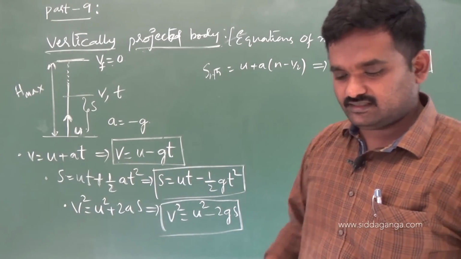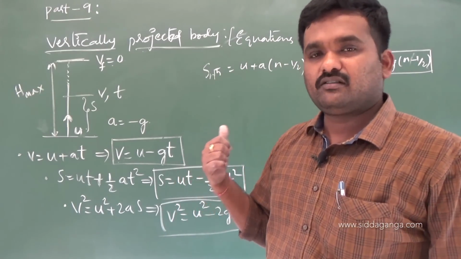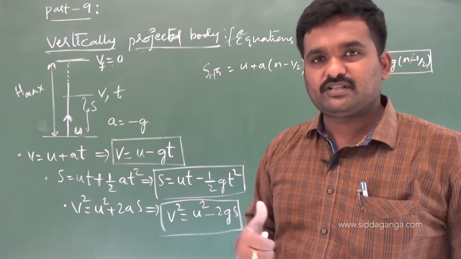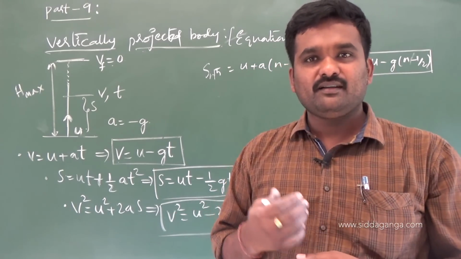Whenever they ask you to derive or obtain the expressions or equations of a vertically projected body, initially some prescription you have to write in the beginning.